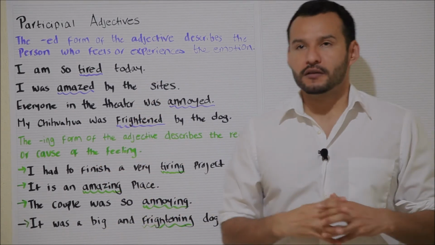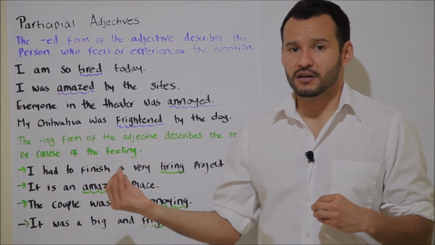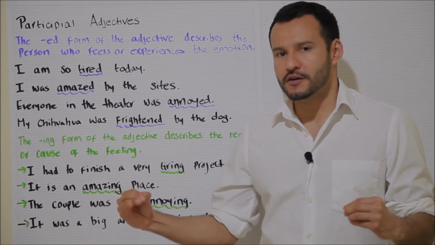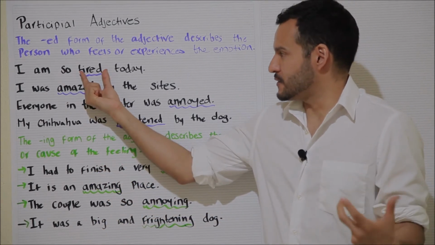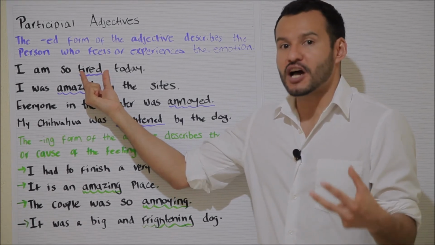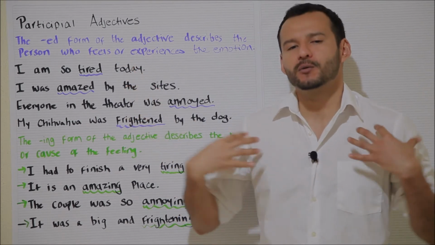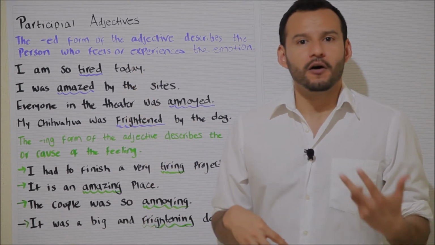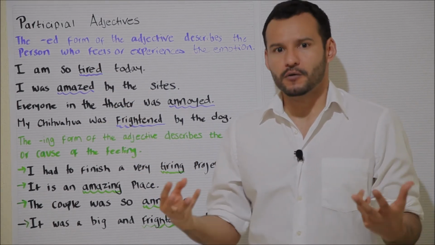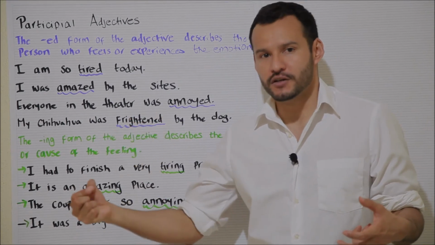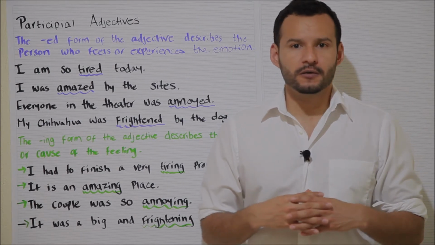So for example, in the first example, let's imagine that today I had a really long day at work and I am so tired now. So again, I am using the ed form of the adjective tired because I am describing myself, and in this particular example I am the one that is feeling really low on energy. I am feeling this particular emotion or feeling. I am tired.